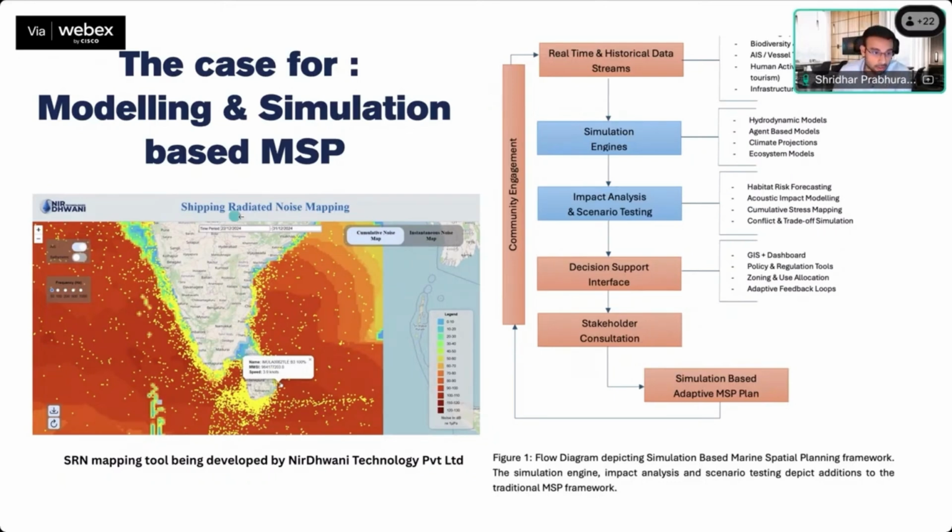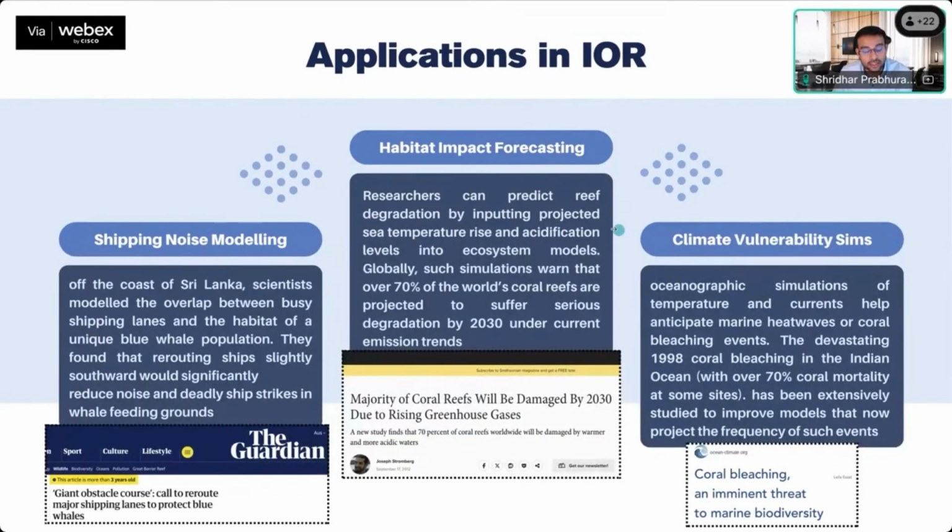One example now to show what we actually mean by modeling and simulation. This is one of the good examples of what we can represent, where we are representing the noise that is emitted from the ship. We are modeling and simulating the overall amount of noise that is coming live in the current day and time for a given region, not just the shipping. So a traditional MSP will only show the shipping traffic. We go beyond that and identify the impact of that shipping traffic. And that's what we are trying to recommend here, that the MSP that India needs to follow is modeling and simulation based MSP. Now, in the interest of time, I'll try to rush through a bit of these.